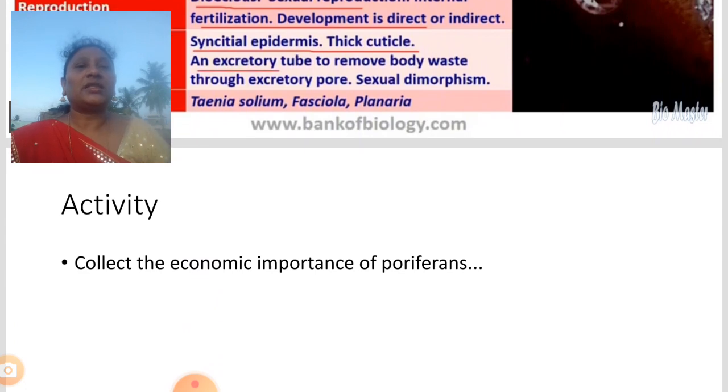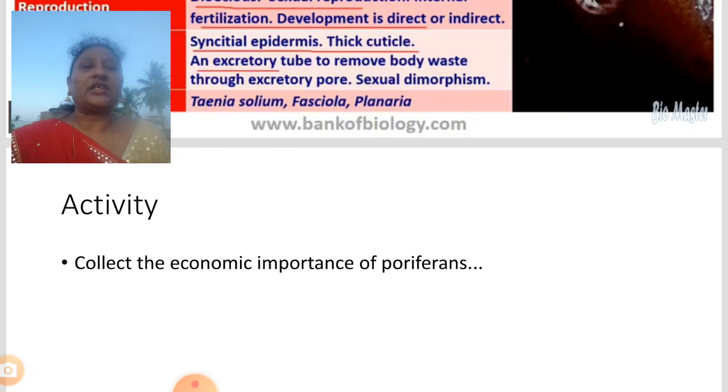Today in this session we discussed Porifera, Coelenterata, Platyhelminthes and Nematoda. These four phyla we discussed. Let us see the remaining phyla in Animalia, and they too are invertebrates. Let us see them in the next concept.